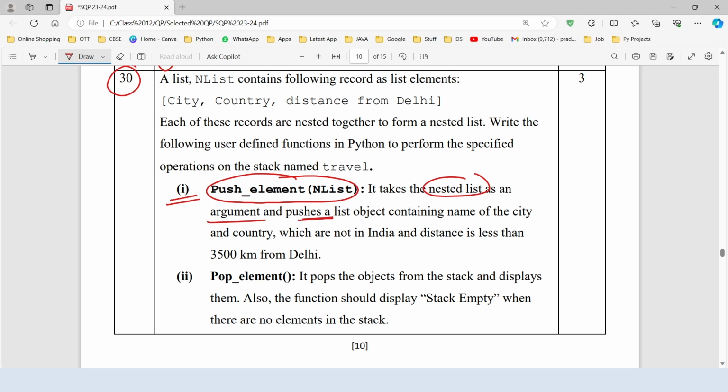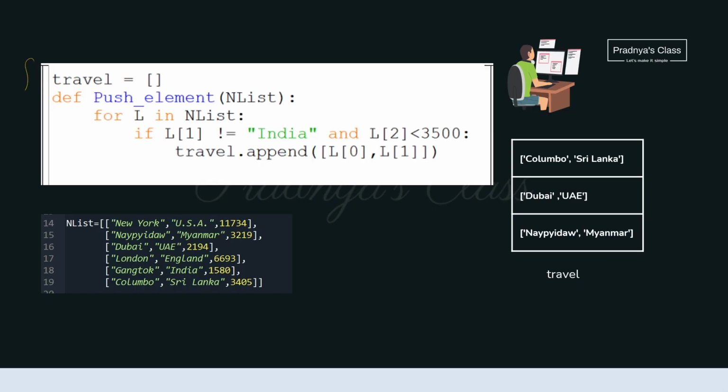We will be doing the operation of push in which we will be pushing a list object containing the name of the city and country. But what's the condition? The city should not be in India and the distance should be less than 3500 from Delhi. There is one more question. With user defined function pop element, we have to pop the object from the stack. Even we need to display stack empty when there are no elements in the stack. So basically we are working on the data structure stack using list. Let's check out the code.